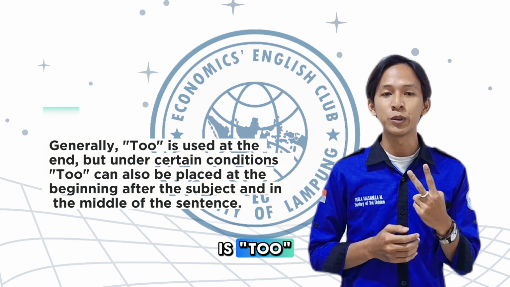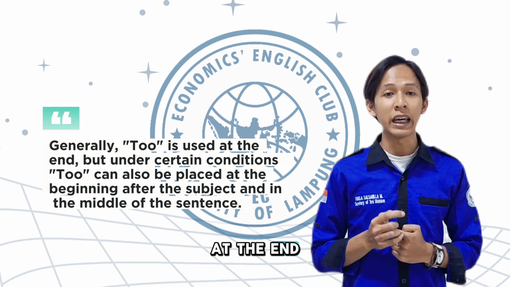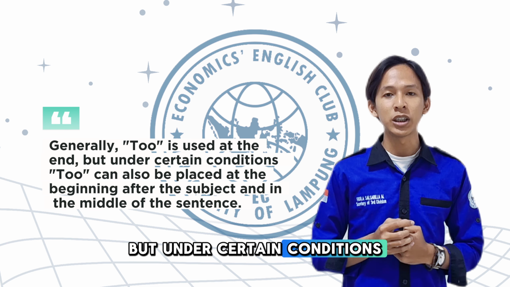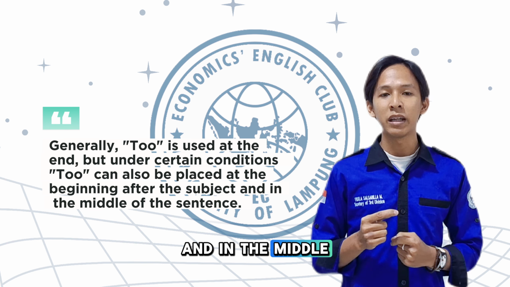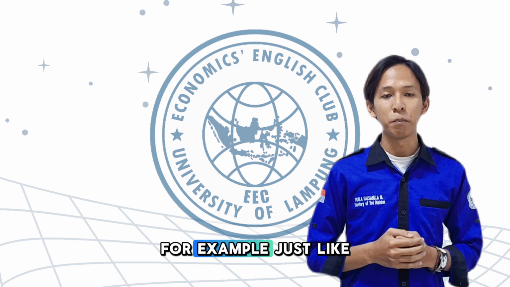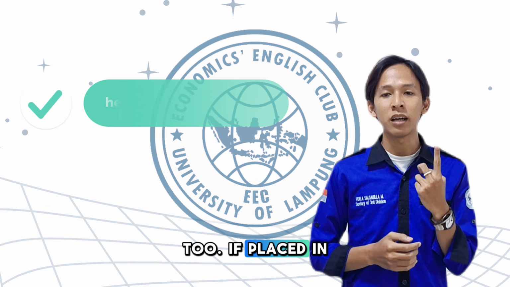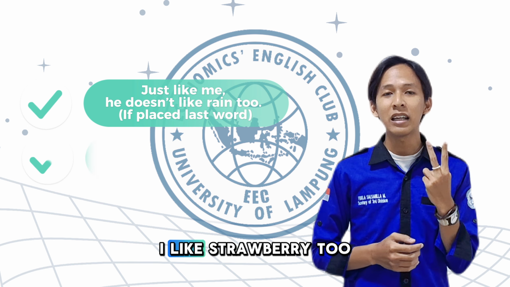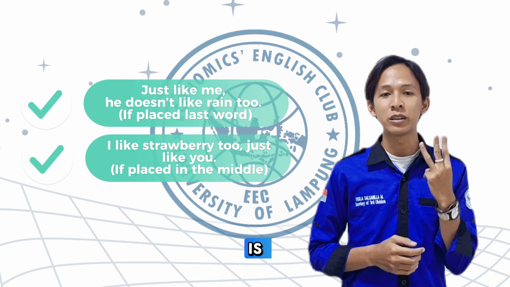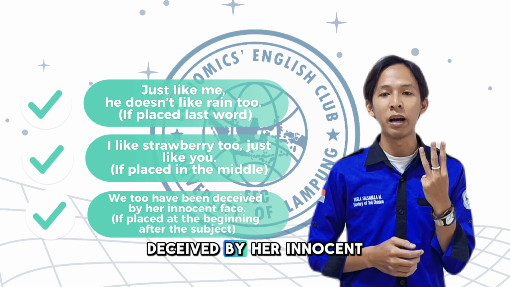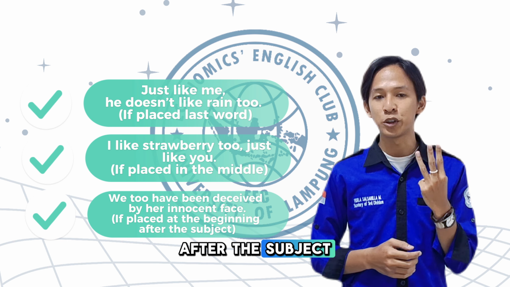And the second one is too. It is a very common adverb. Generally, too is used at the end, but under certain conditions, too can also be placed at the beginning of the subject and in the middle of the sentences. For example, just like me, he doesn't like grapes too. It's placed in the last word. The second one is I like strawberry too, just like you. It's placed in the middle. And the last one is we too have been deceived by a certain face. It's placed at the beginning of the subject.